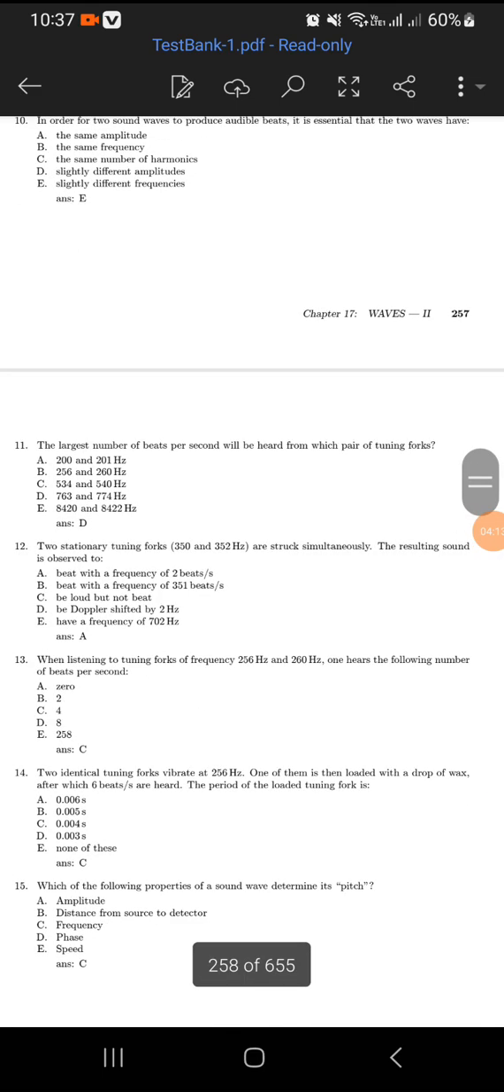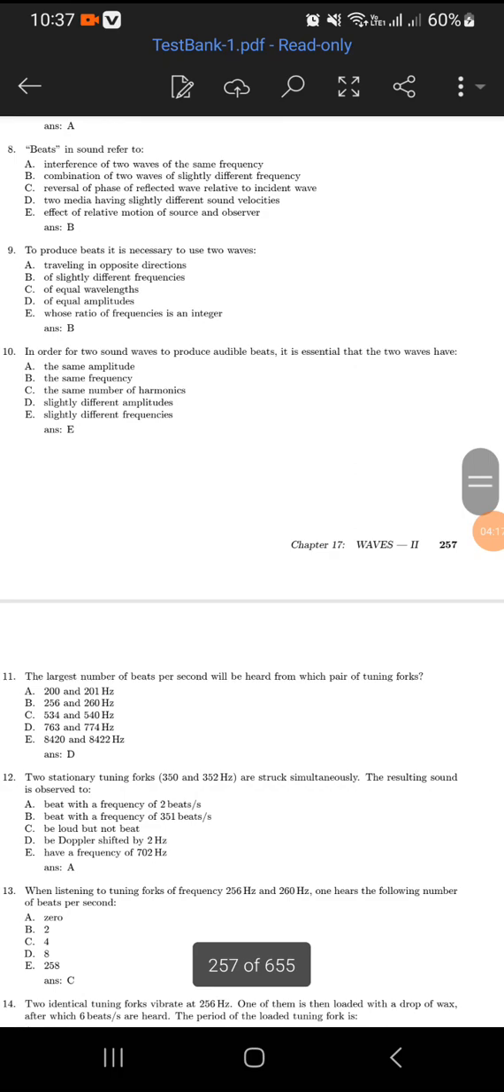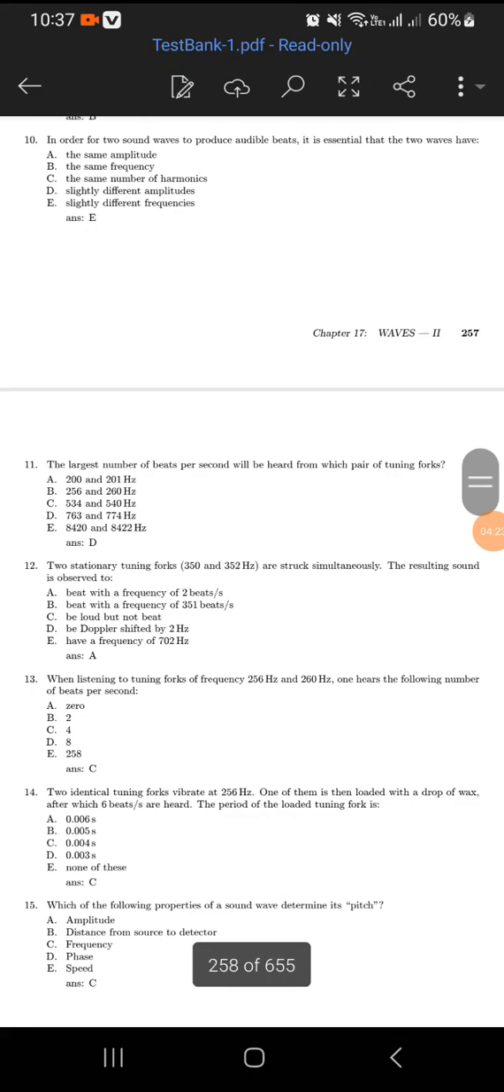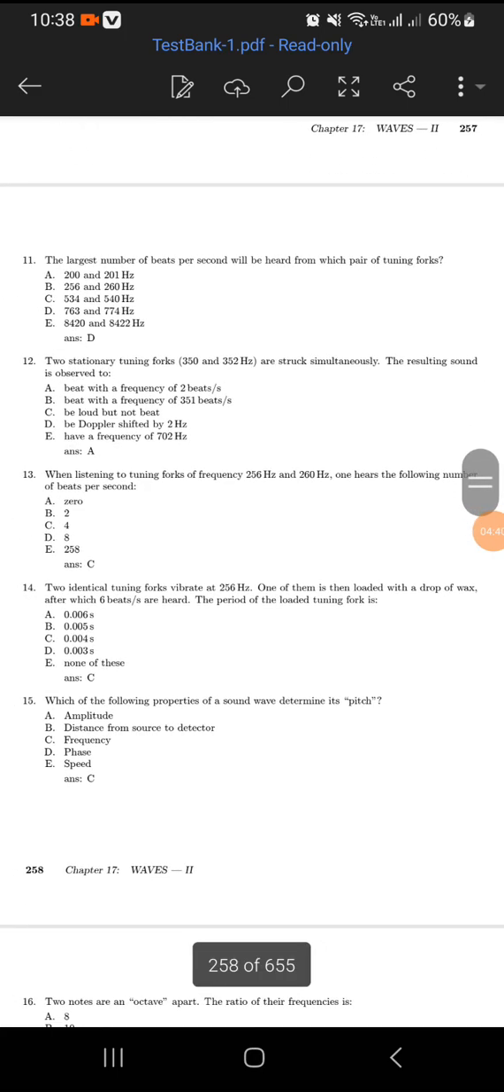Okay. That question was repeating. In order for two sound waves to produce audible beats, it is essential that the 2 waves have slightly different frequencies. Mostly the 3 questions are the same.